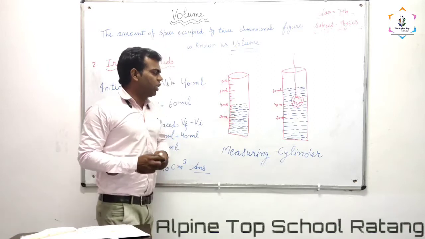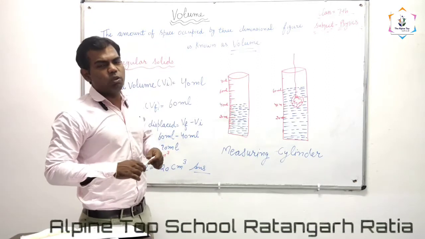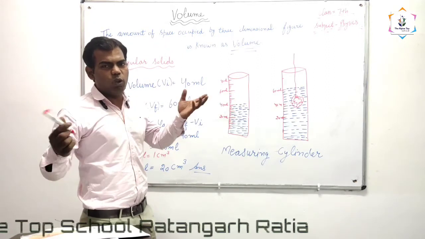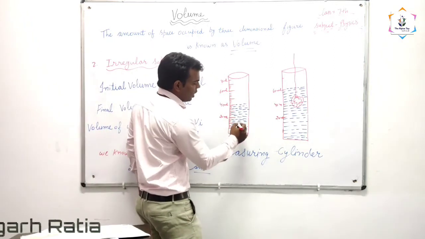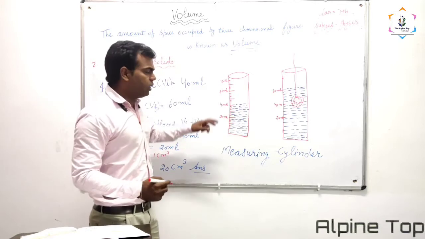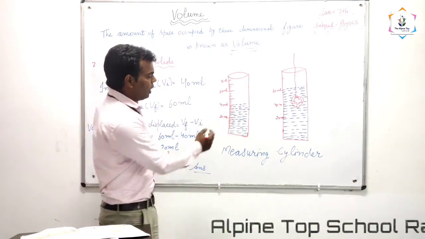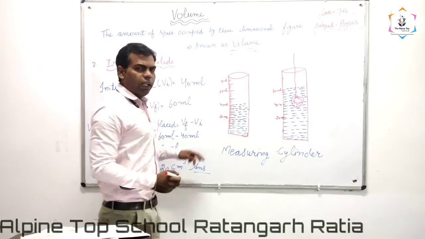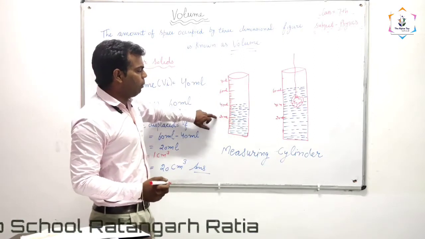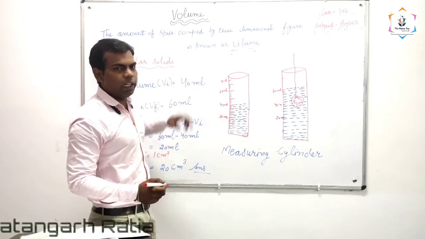Firstly, we will need a measuring cylinder to find out the volume of irregular objects. This is known as a measuring cylinder. It has graduations on it: 20 ml, 40 ml, 60 ml, and 80 ml.